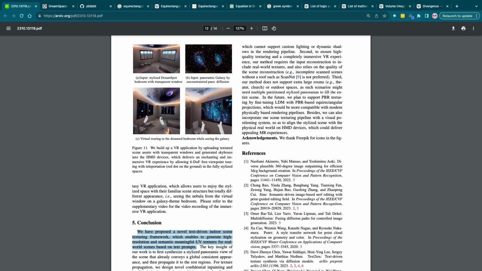They plan to support PBR texturing by fine-tuning the latent diffusion model with PBR-based equirectangular projections, which would be more compatible with modern physically based rendering pipelines. Besides, we also incorporate our scene texturing pipeline with a visual positioning system so as to align the stylized scene with the physical real world on HMD devices, which could deliver appealing MR experiences.